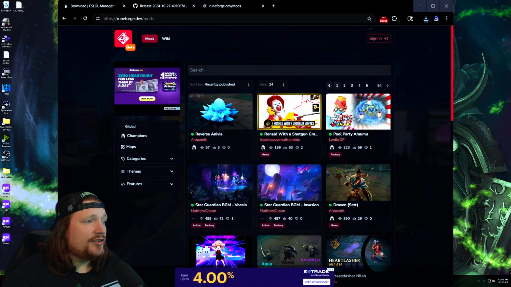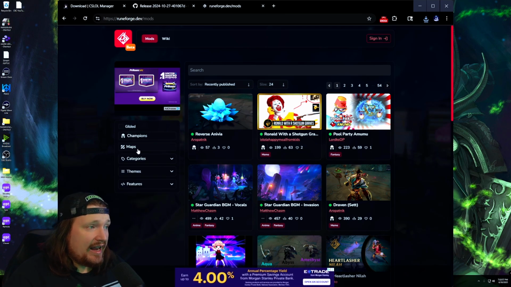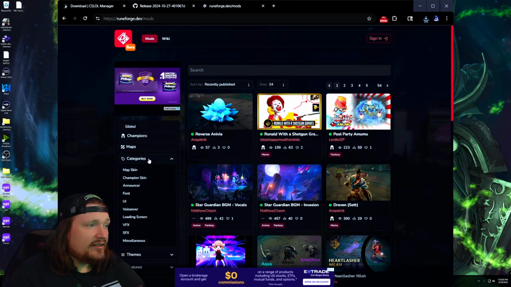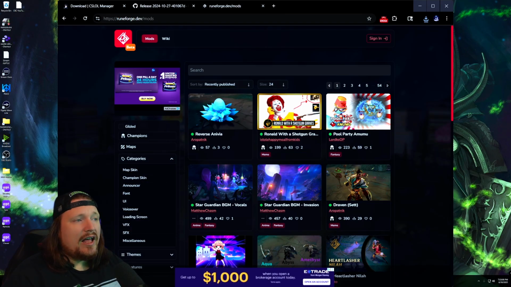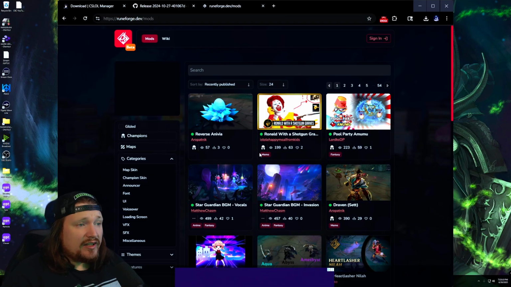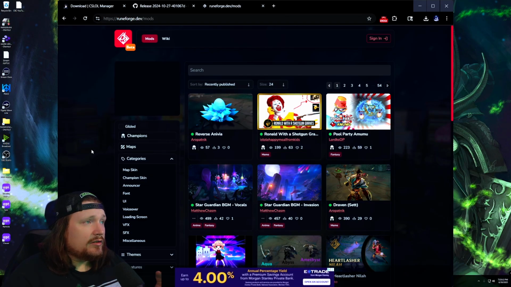They're going to have a lot of cool skins. You can sort by champion name. You can look at different maps. It's going to have everything listed right here. There's different categories and skins. You can change the sounds, fonts, UIs. It's super cool.